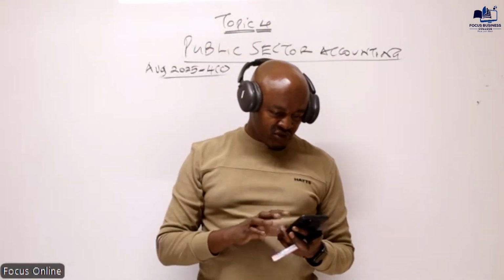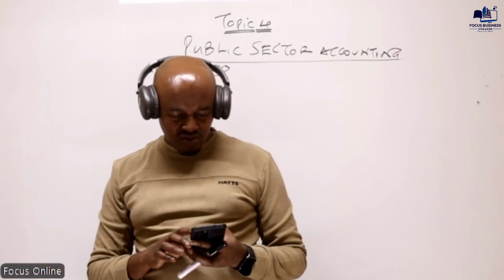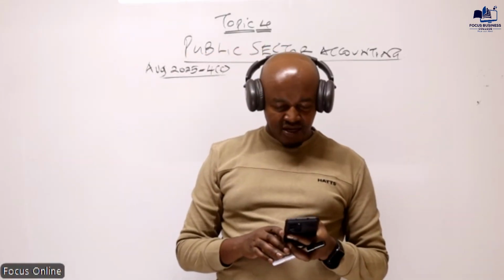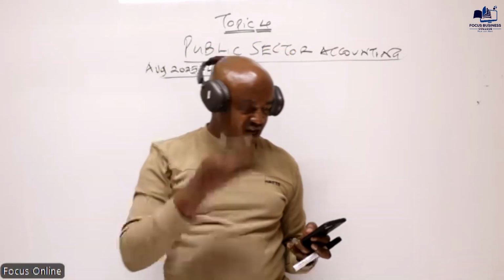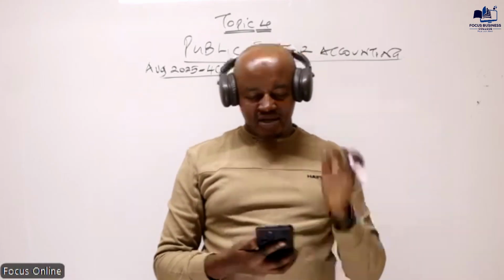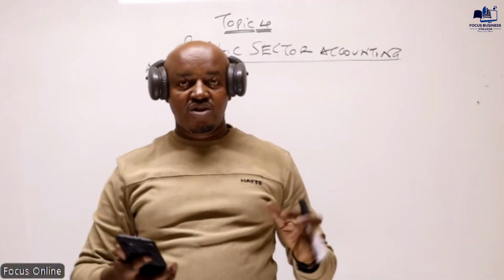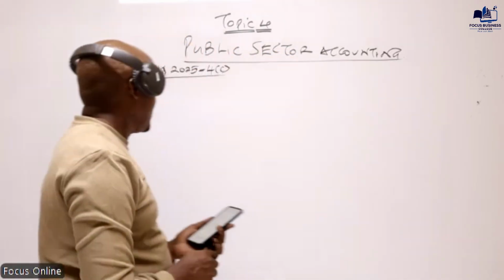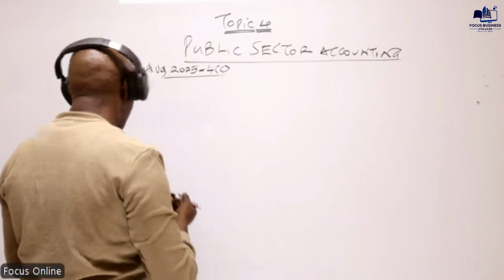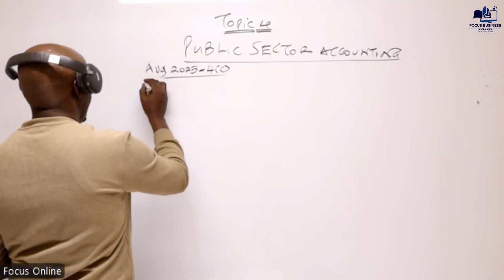Yes, so basically this question was a very simple one, and what the candidates were required to do here is to prepare the statement of financial performance. You just need to know what are incomes by this ministry, and what are expenditures, because that's what we capture here. The candidates were also required to prepare the statement of financial position. So automatically we start with Roman 1.